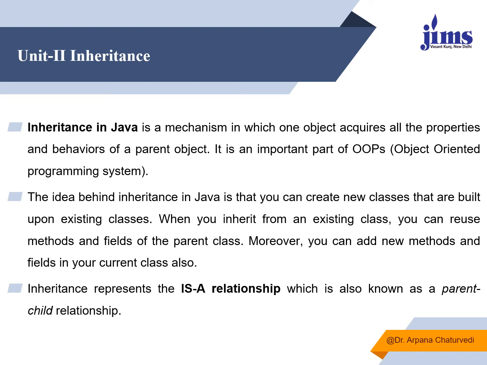The idea behind inheritance in Java is that you can create new classes that are built upon existing classes. When you inherit from an existing class, you are reusing the already defined methods and data members or fields of a parent class. And in the new child class, you can add new methods as well as fields according to the creation of the new child class. So inheritance represents the is-a relationship, which is known as a parent-child relationship.